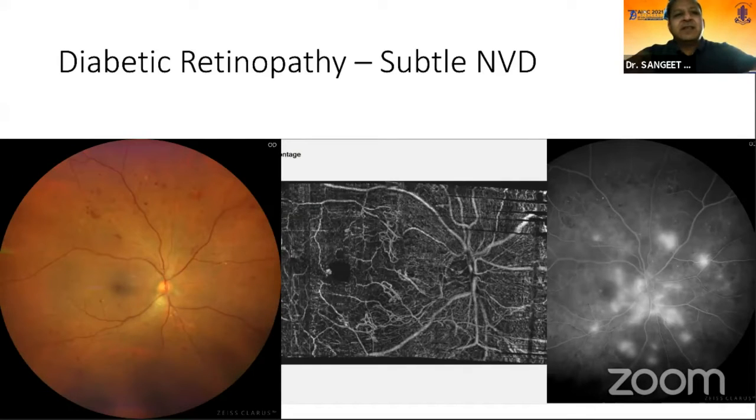Again, this was not a very subtle NVD, but you can see that what you see on a fundus picture is not the real true picture, and what you get on a fluorescein angiography gives you a better idea of what is there in the eye.